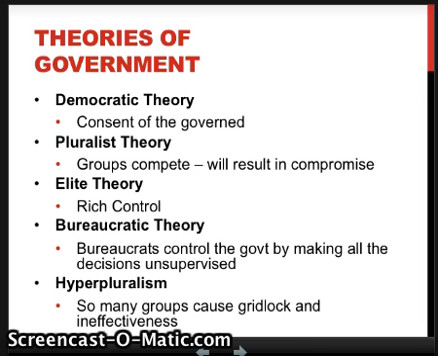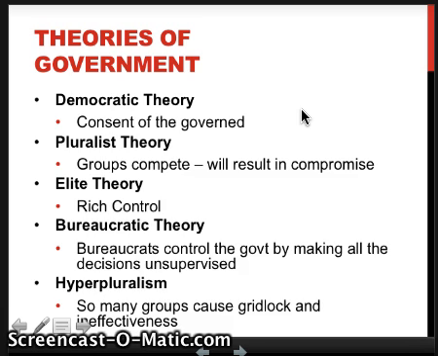Now, political scientists argue about these different theories. What we do know, though, is that we went with a democratic theory. Now, in the United States, we are a representative government, which is a republic. We're not a direct democracy. Direct democracies are those that directly vote on the laws that they want. And we do not do that in our national government.